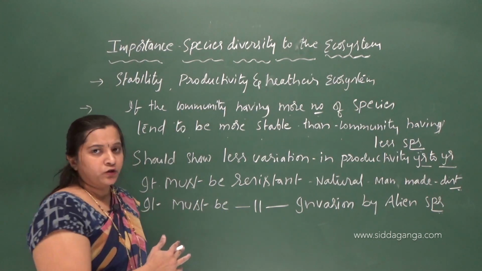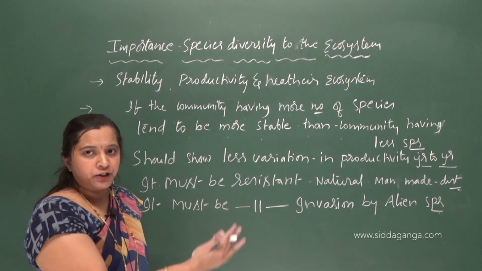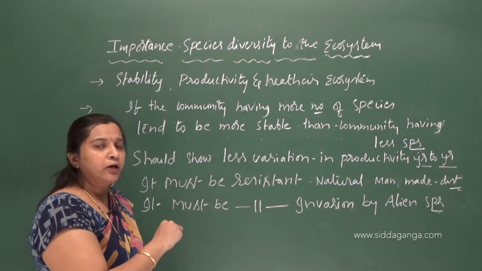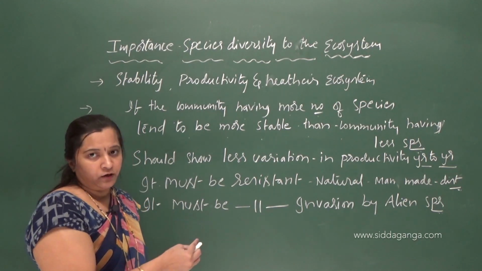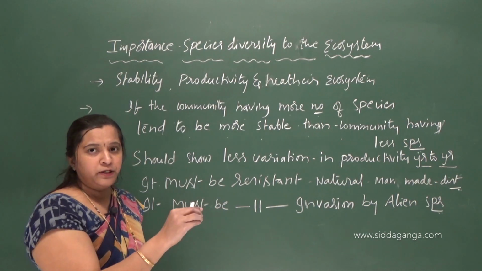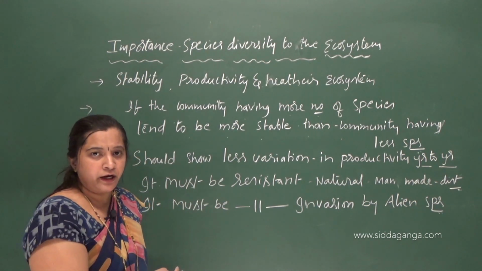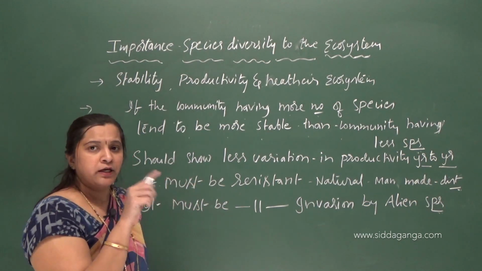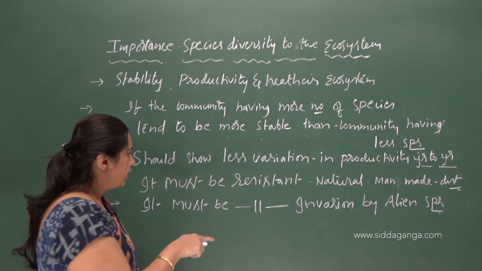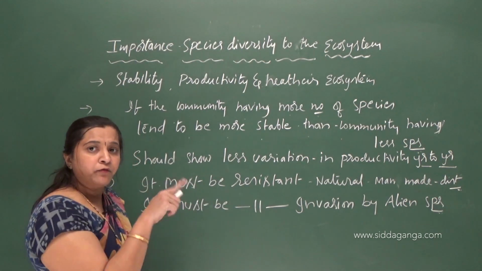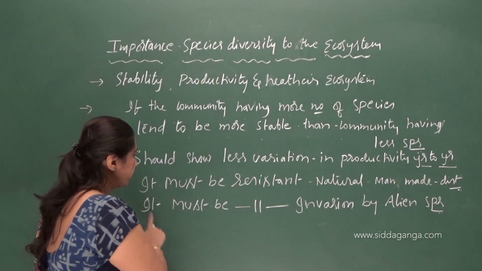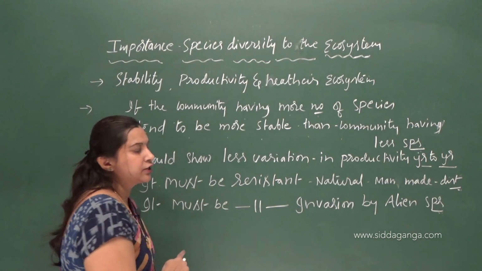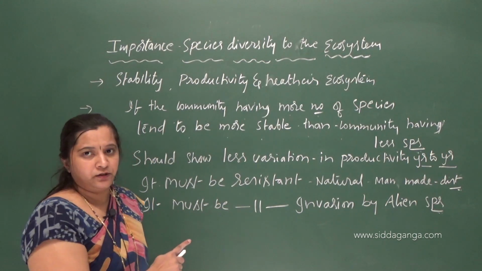If any exotic species enters a particular community, there is a chance of threatening the species already existing there. So if any such alien species enters that community, and the community is stable, it must be resistant to invasion by alien species.